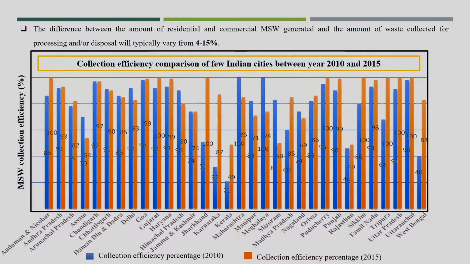So, if you see this figure, it gives the collection efficiency comparison of a few Indian cities between the years 2010 and 2015. It is a 100% collection line. You can see the collection efficiency percentage in 2010 in blue, and in the other color the collection efficiency percentage in 2015.